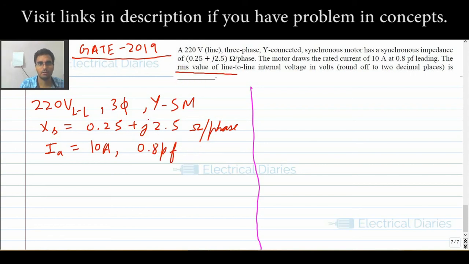The one thing that could be confusing is what this internal voltage is. Always remember your objective in GATE is to solve questions. No matter how much theory you read, you have to solve questions. So get back to the question. The internal voltage: there are only two voltages in a synchronous machine, one is V and another is E. E is the excitation voltage and V is the terminal voltage. I hope you know this.